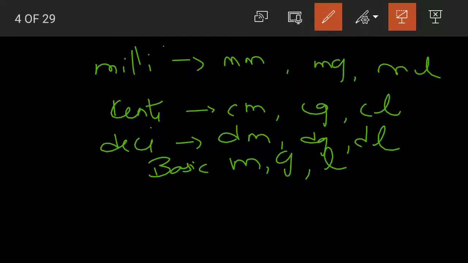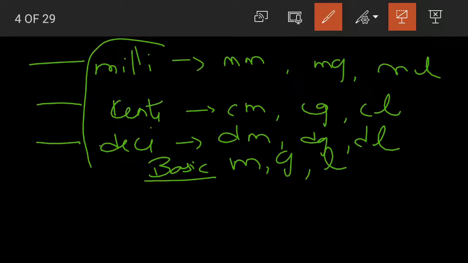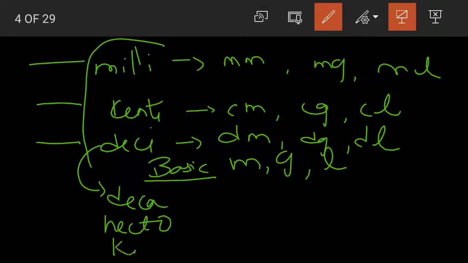Understood? If you just remember this order, the same can be applied to the other two, that is for the units of measurement of both mass and capacity. If you are perfect with this order, again what is it? Milli, centi, deci. Then comes the basic unit. After that, deca, then hecto, and then lastly we have the kilo.